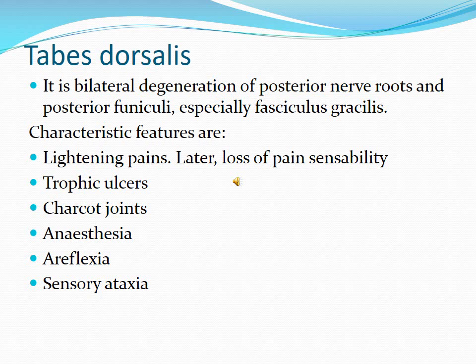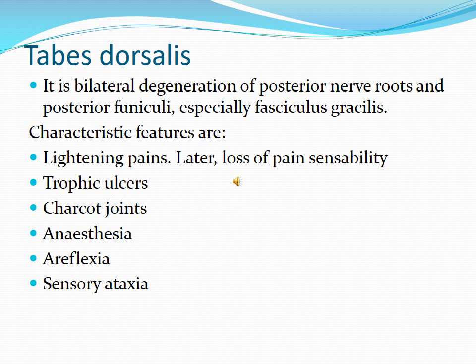The characteristic features are initially lightning pain, intermittent or episodic pain, then as the disease progresses, loss of pain sensation itself. Lightning pain occurs due to stimulation and irritation of these pain fibers. So initially pain is there, intermittent, and then loss of pain sensation occurs. Then trophic ulcer occurs. Trophic ulcer means the nerve supply is not there. The person does not know when to remove the leg from some impending danger. So the person can even walk on burning coal.